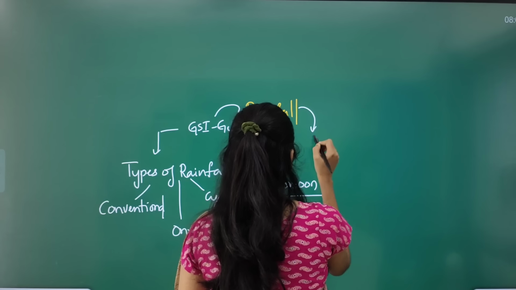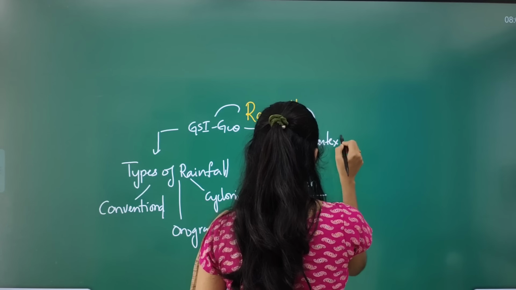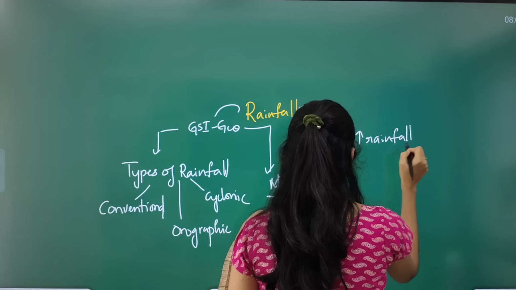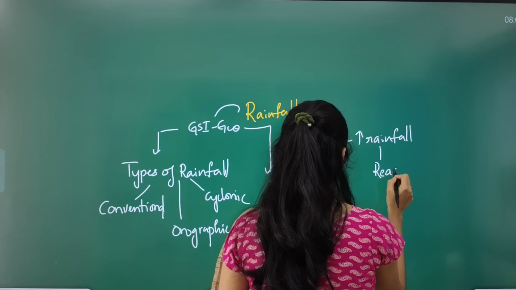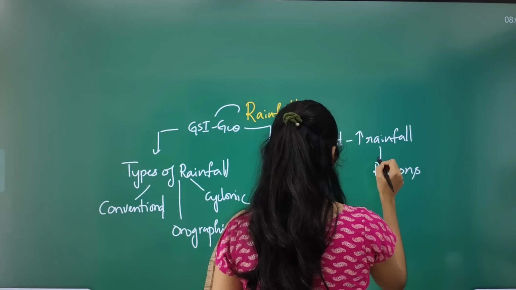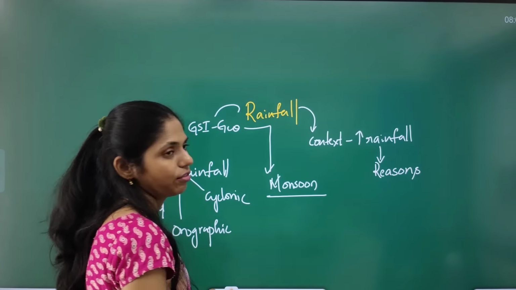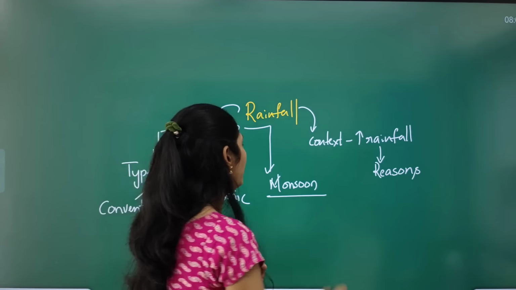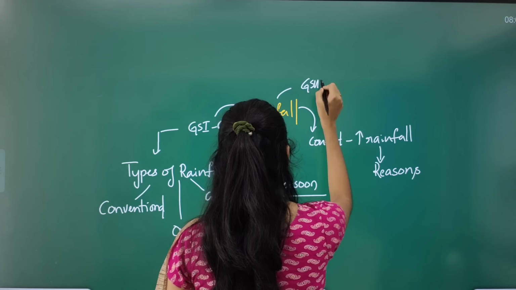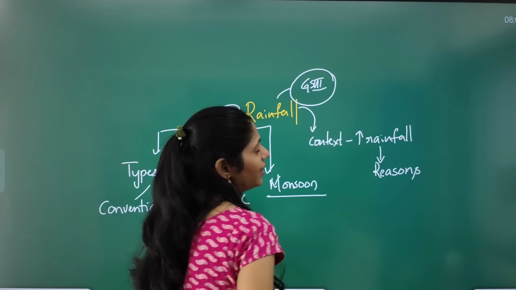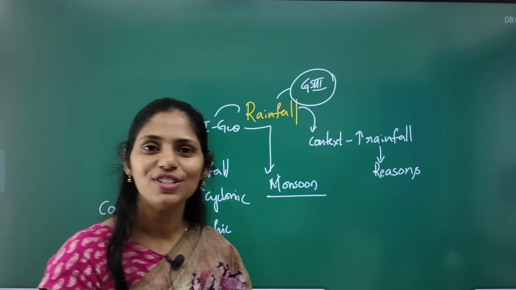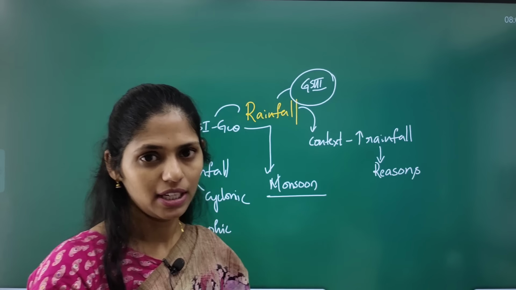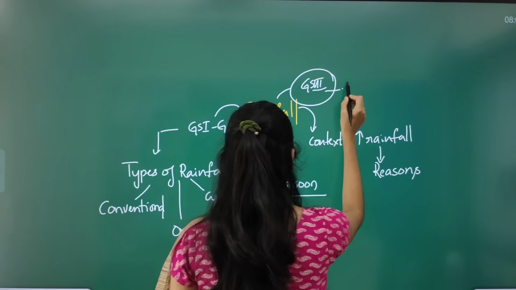And you have to see the present context. It says that there is increasing rainfall. So you have to see what might be the reasons. What are the reasons for the increasing rainfall? Okay, so all these things are very important. And from GS Paper 3, from economy also we can connect this topic, because yes, you know that our economy is primarily dependent on agriculture.